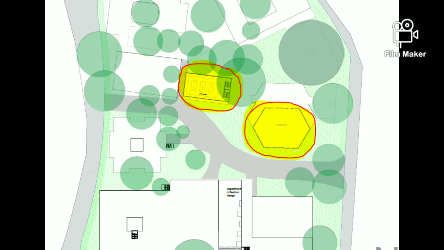I designed the museum in this way so that from the museum we can see the whole campus. From this museum gallery, which I placed at the highest point, we can capture the whole campus view. The exhibition space is also on the same floor, above the canteen.